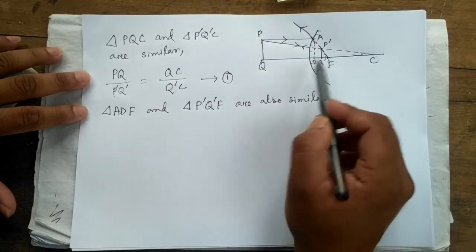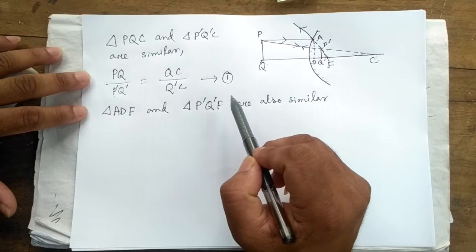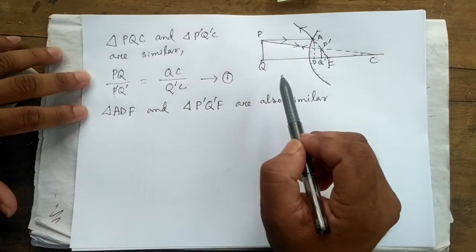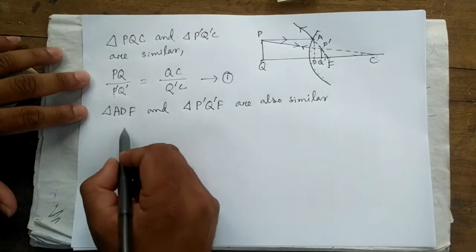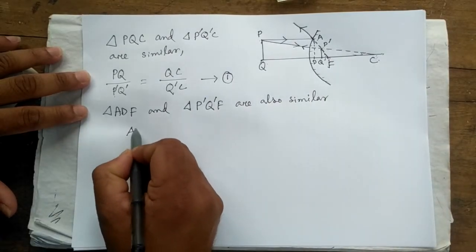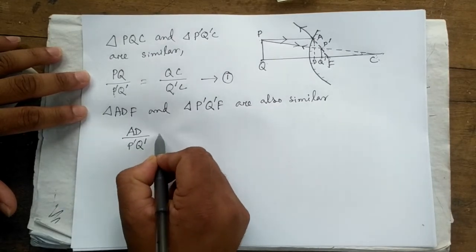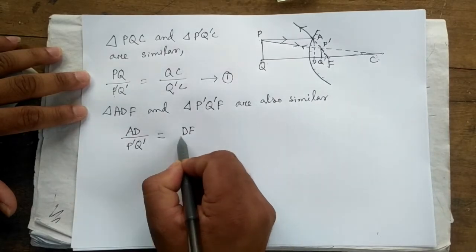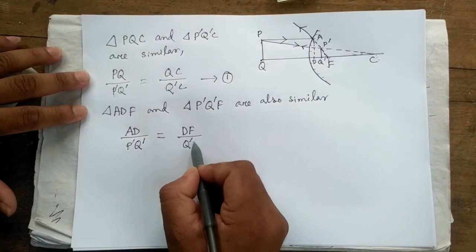Angle ADF will be equal to angle P dash Q dash F as both are 90 degrees. So automatically the third angle will be equal. Hence we can say that AD by P dash Q dash will be equal to DF by Q dash F.